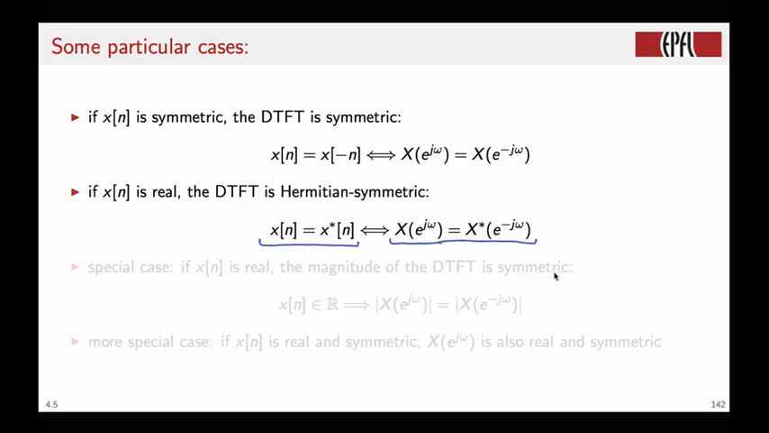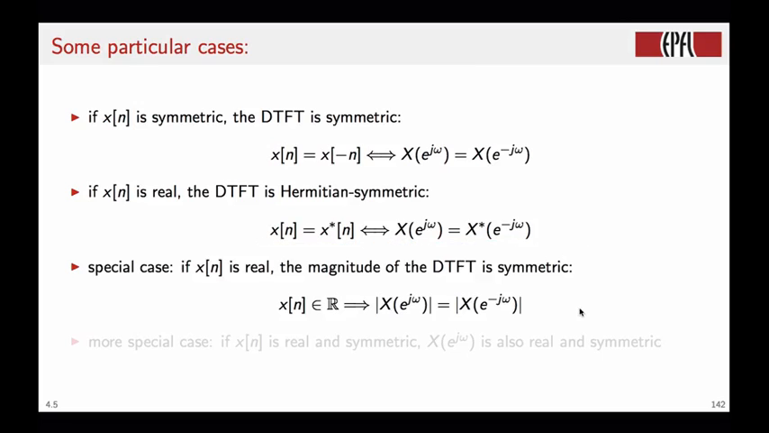A simple corollary of this property is the fact that if x of n is real, then the magnitude of the DTFT is symmetric. You can verify this simply by taking the magnitude of both terms of this equation. And an even more special case states that if x of n is real and symmetric, then x of j omega is also real and symmetric.